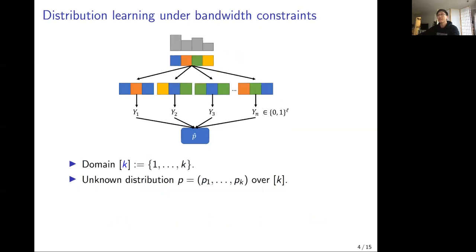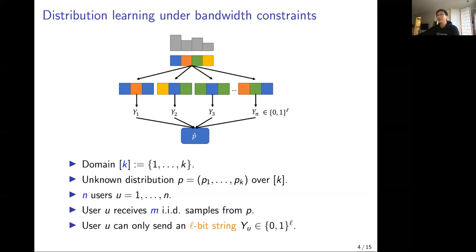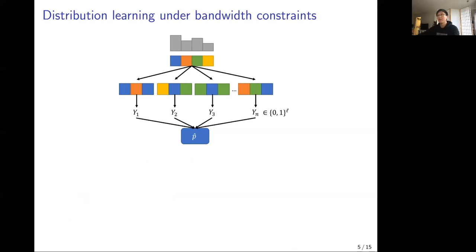In this talk, we consider the canonical task of distribution learning, or histogram estimation, in statistical inference under a bandwidth limit. Suppose the data come from a discrete domain of size k, and there is an underlying distribution supported on this domain. There are n users in the system, and each of them observes m IID samples from the underlying distribution. To model the bandwidth limit, we consider the case when each user is only allowed to send a bit string of length L to the server. Upon receiving the messages y1 up to yn, the server must output an estimate of the distribution, p hat.